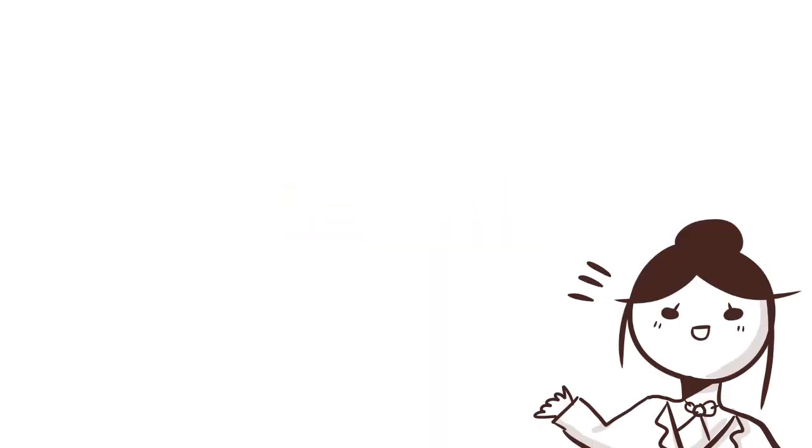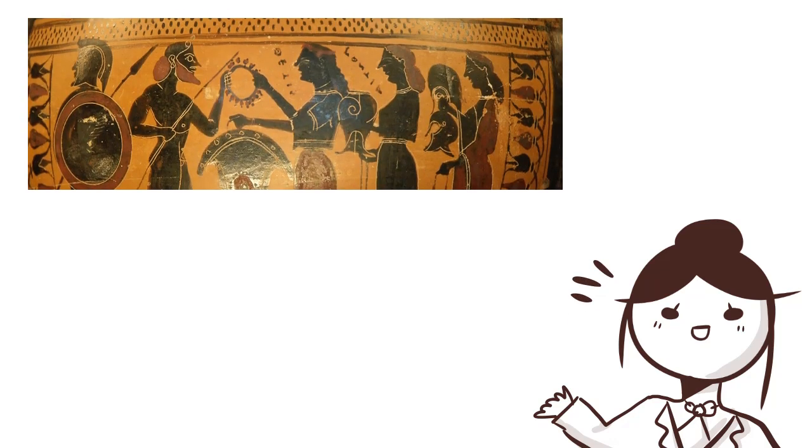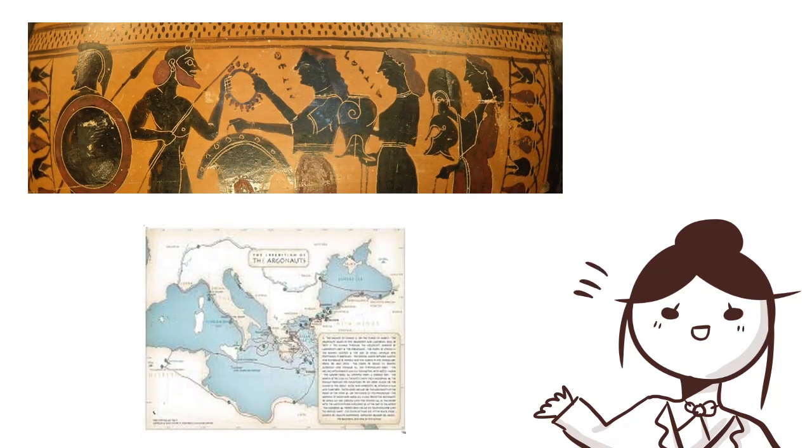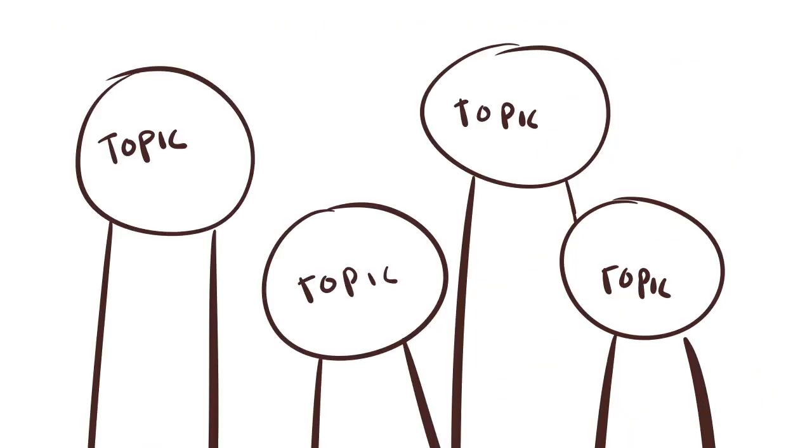Legends. Usually told for fun, they are quasi-historical or believed to be historical. The Trojan War and the voyage of the Argonauts are good examples of legends. Another way of telling stories in ancient Greece are folk tales. Folk tales are about many different topics, but they all connect and fit into one universal theme.